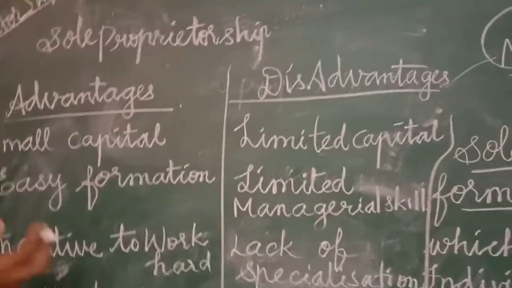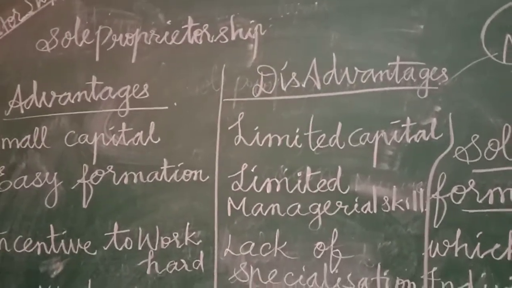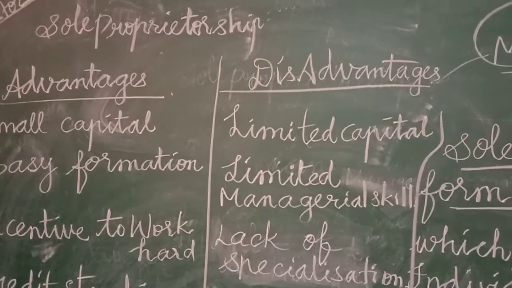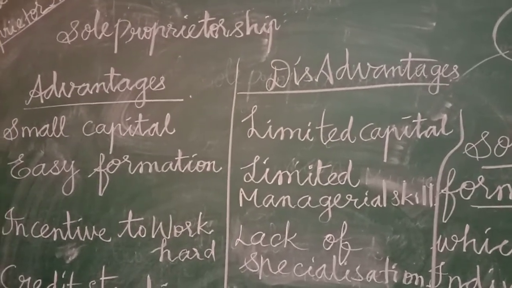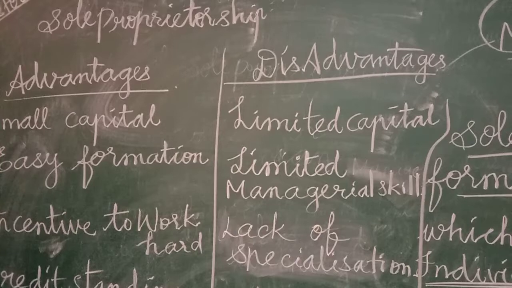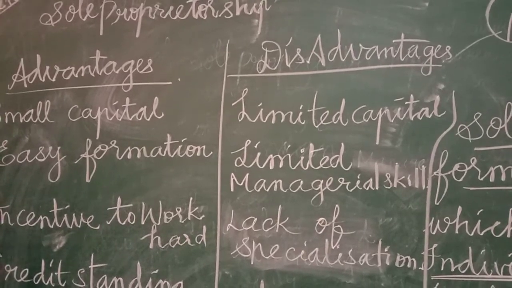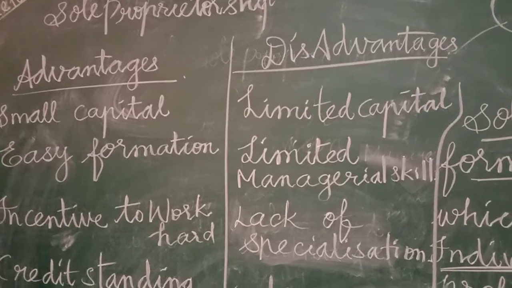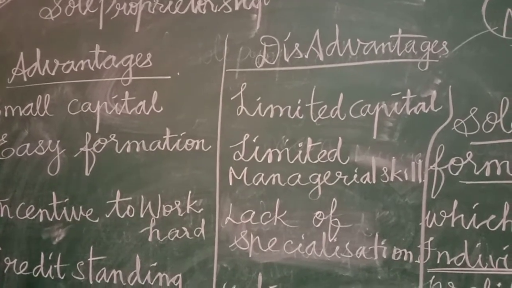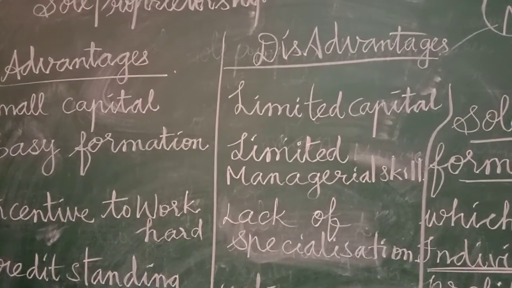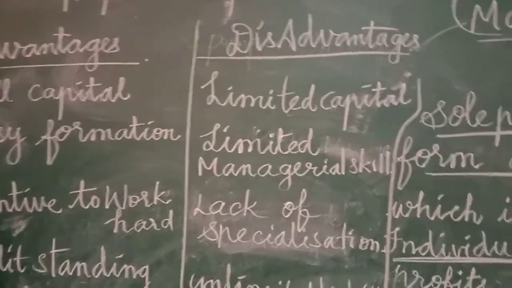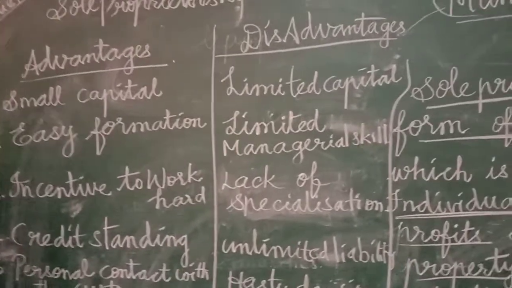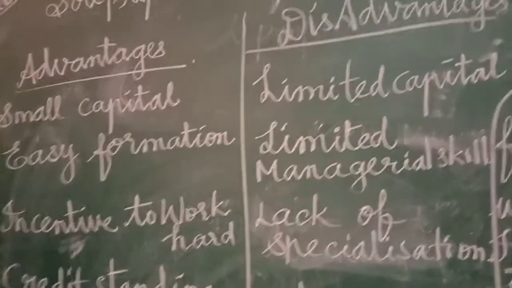The disadvantage is that he has limited capital alone, because he is the only person contributing the capital, and business operation necessarily has to be on a limited scale. It is not possible to extend his business or give more enhancement to it.